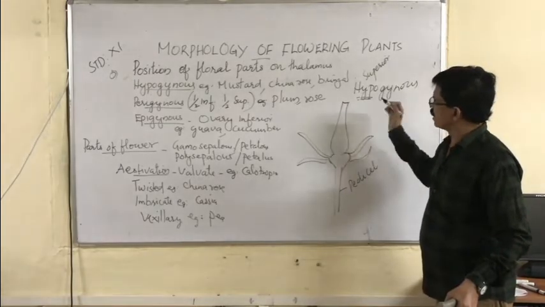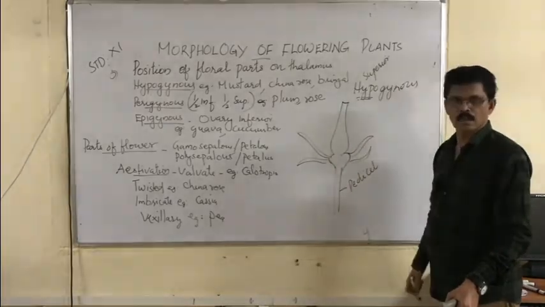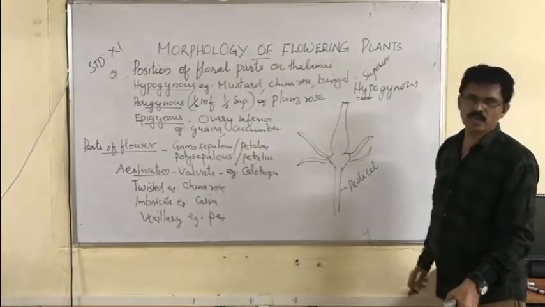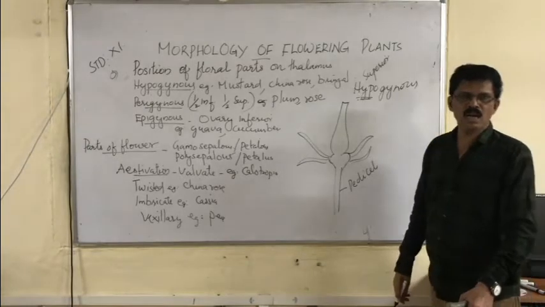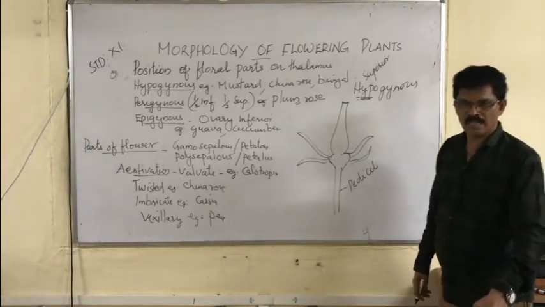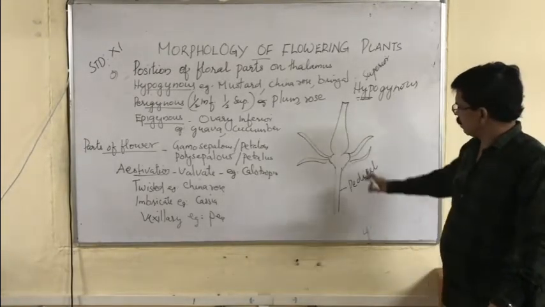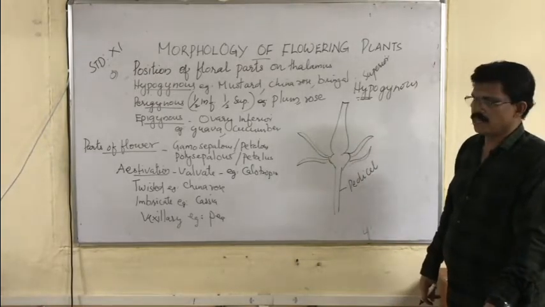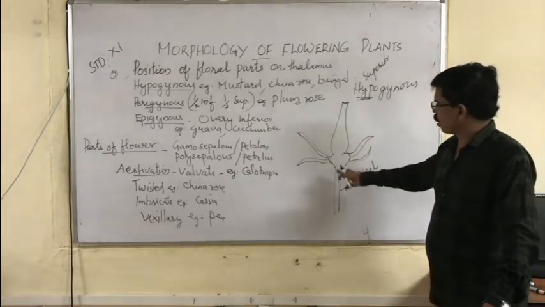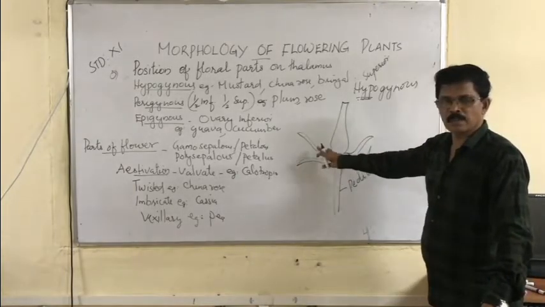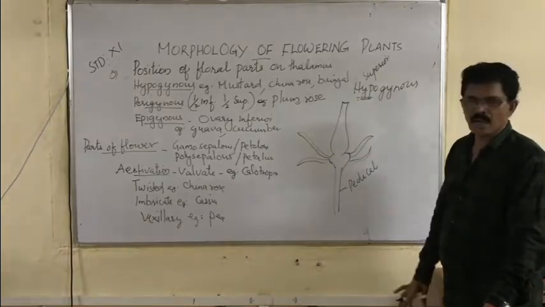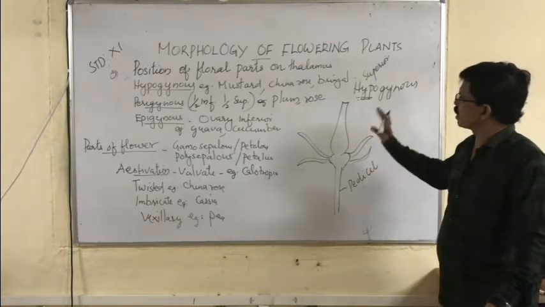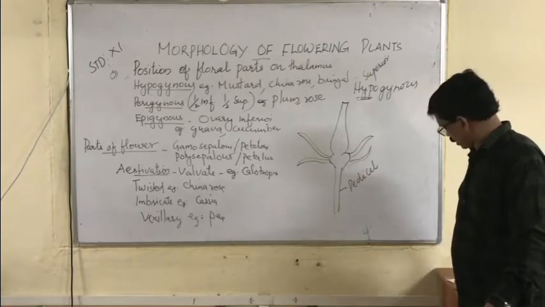That one you can see in mustard, China rose and brinjal. You can see the superior gynoecium. It means that other floral whorls such as sepals and petals start from below the gynoecium. So gynoecium is superior, that is hypogynous.